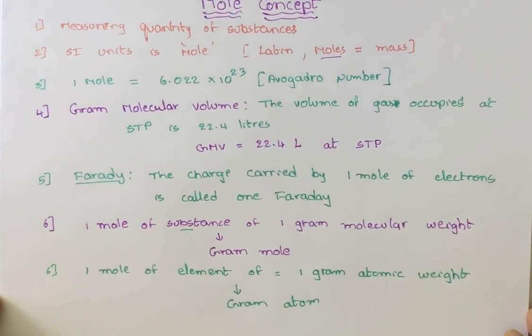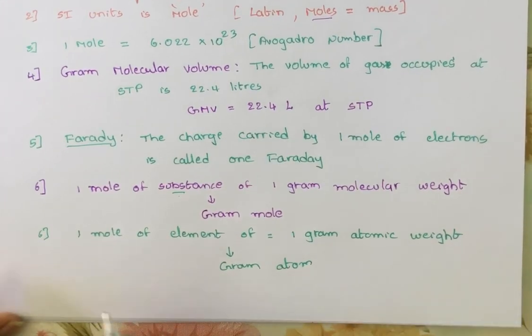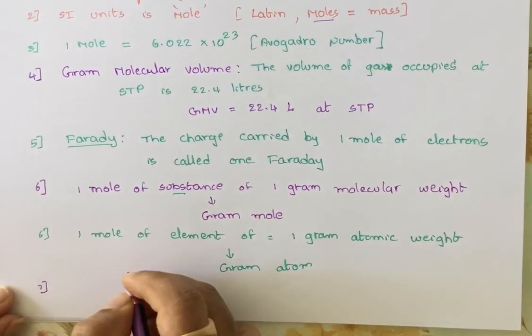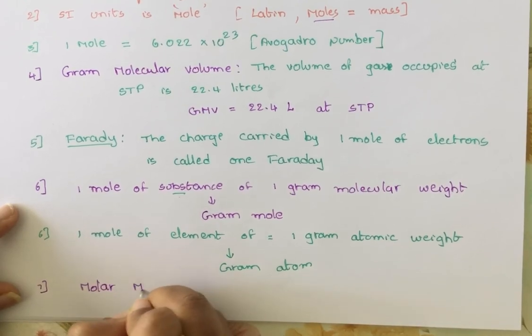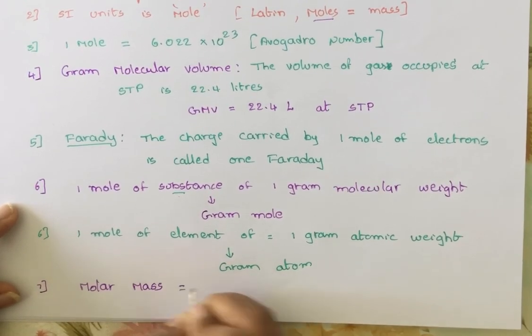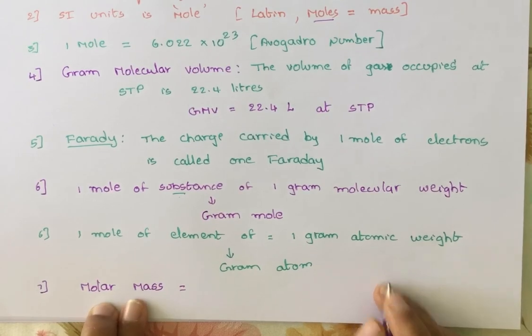Similarly, one more definition I am going to give here, the last one, molar mass. How can we define molar mass? Molar mass can be defined as mass of substance in grams divided by amount of substance in moles.